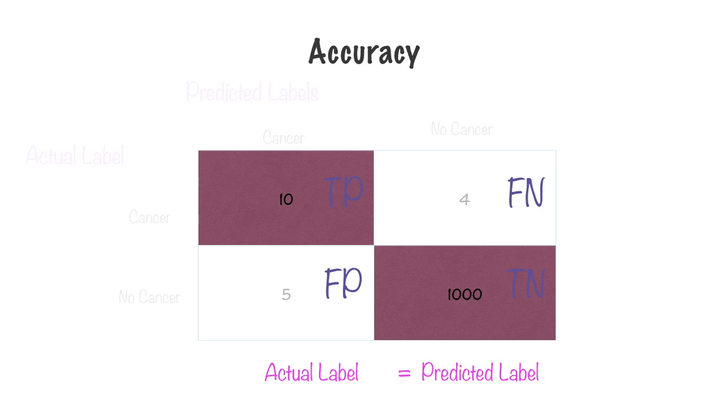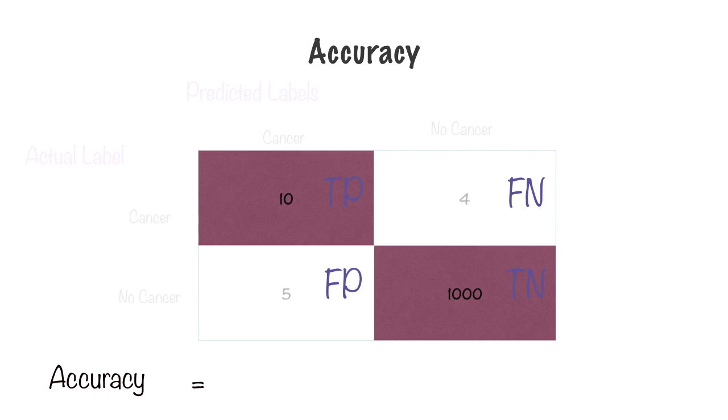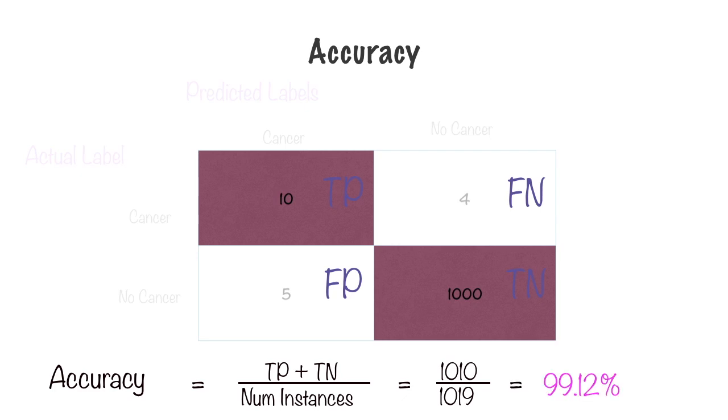Accuracy is basically the fraction of the instances that fall within these two cells. So you can basically express it as a very simple formula. True positives plus true negatives upon the total number of instances that were fed into your machine learning model. In our case, it's 1010 upon 1019, which gives us an accuracy of 99.12%. This is a highly accurate machine learning model, as I said earlier.